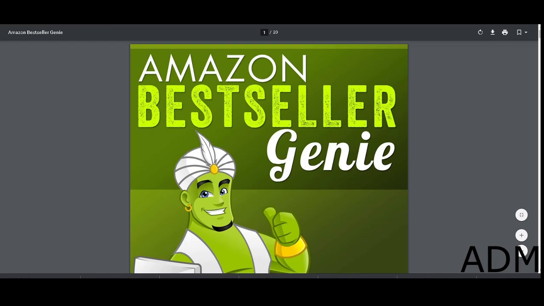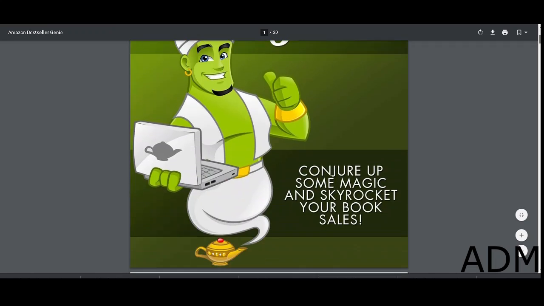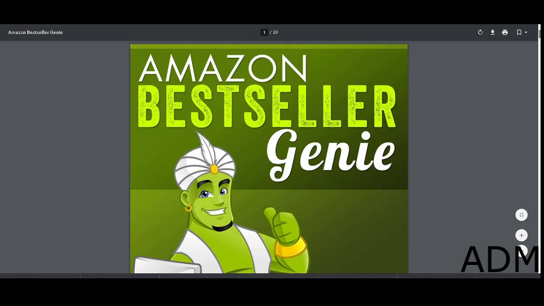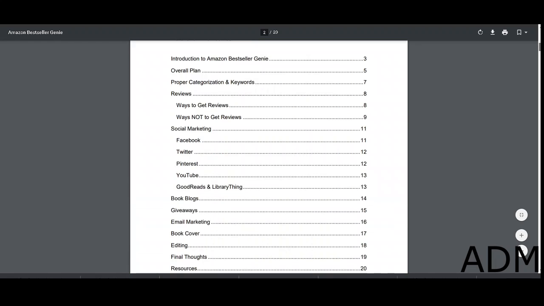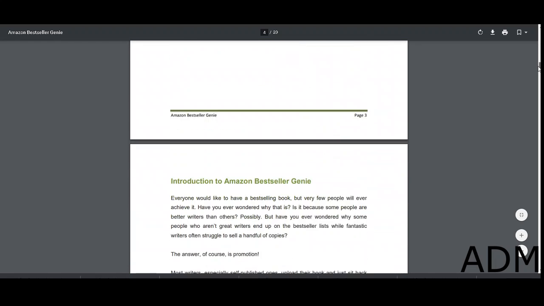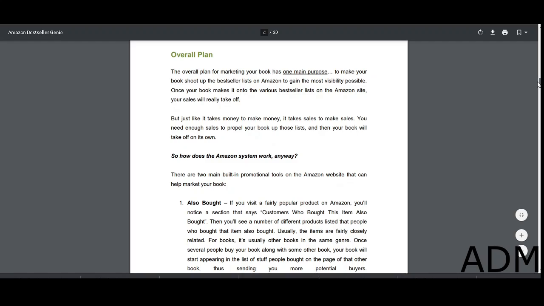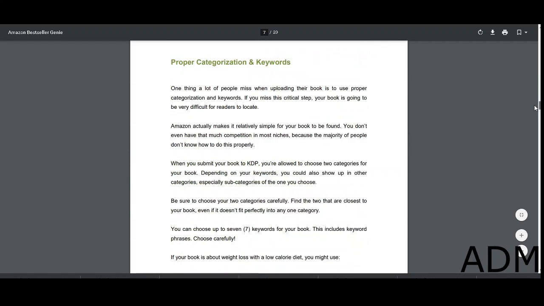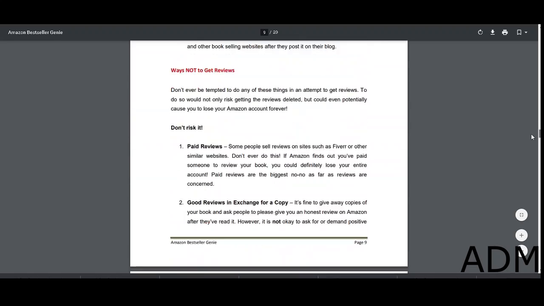Now when we open the book, this is how it looks. We have the cover page, we have the contents page, then we have all the information in the book.